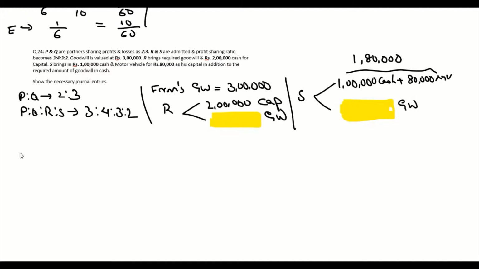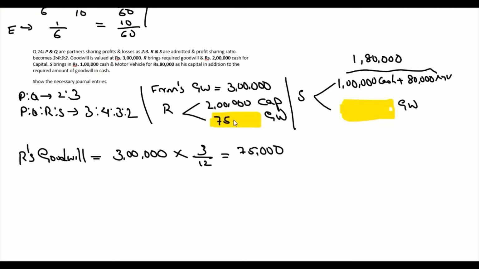First we are going to find R's goodwill. How will we find R's goodwill? The total goodwill of the firm is 3 lakhs, as given in the question, and his share of profit is: 3 plus 4 is 7, 7 plus 3 is 10, 10 plus 2 is 12. So his share of profit is 3 by 12. That is, his share of goodwill is 75,000. So we got the value of goodwill for R. It is 75,000.